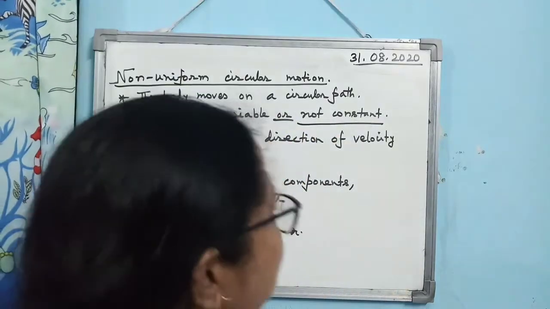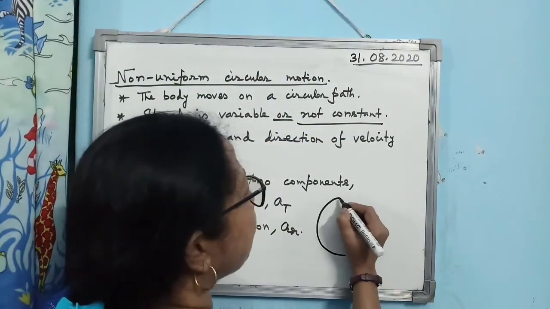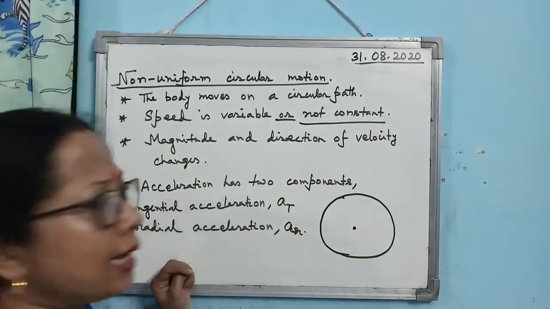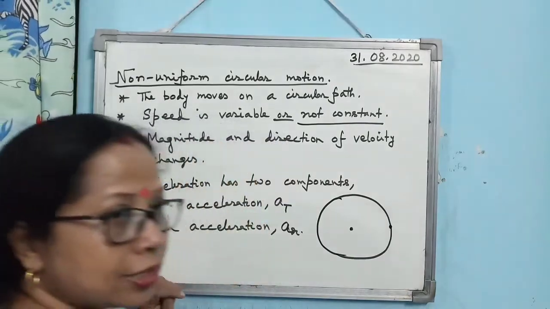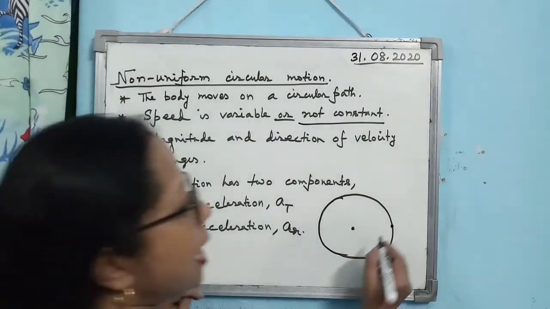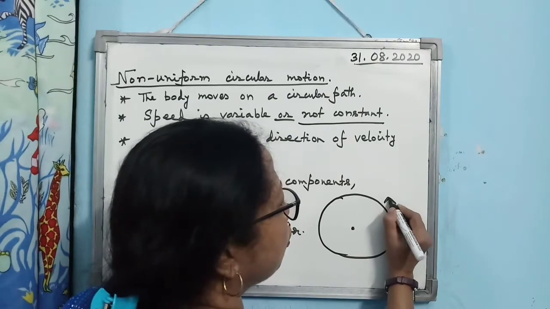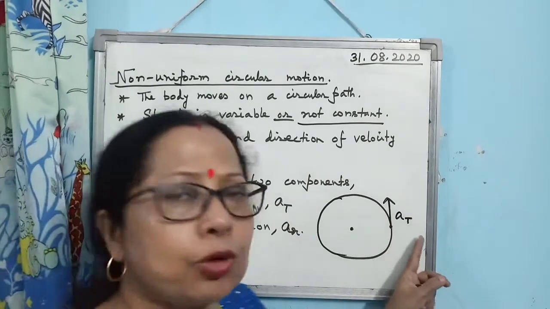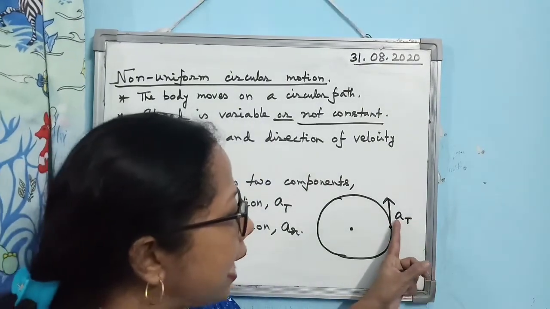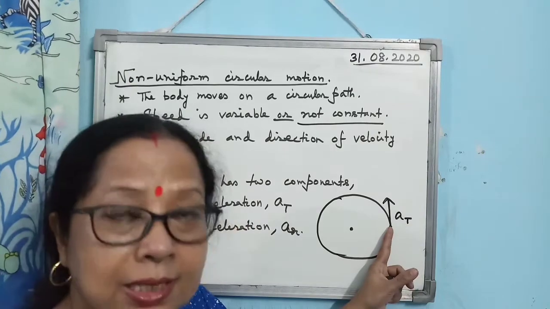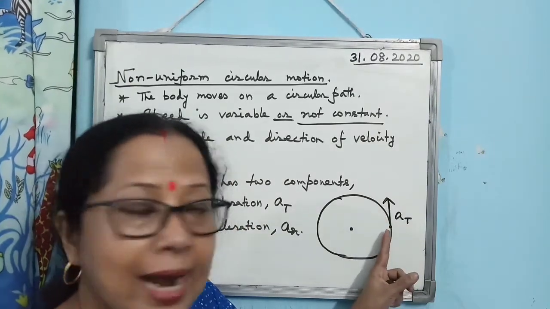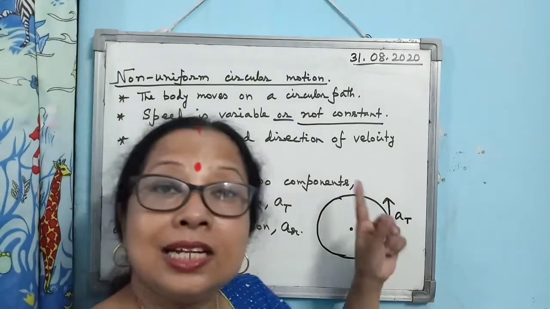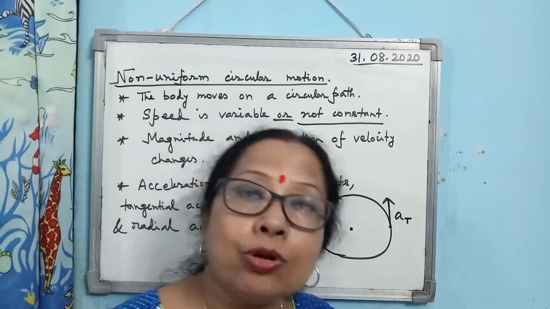Or in a simple way, you can say that when a body is undergoing non-uniform circular motion, then at any point the acceleration will have two components. One is the tangential component. From the name only you can make out in which direction the tangential component of the acceleration acts: along the tangent drawn at this point. This acceleration is created due to the change in magnitude of the velocity.